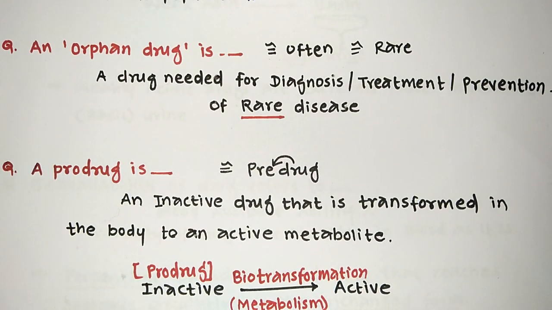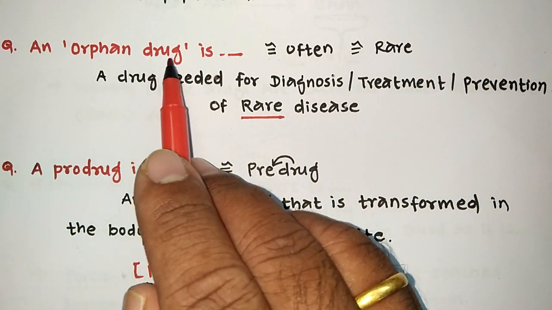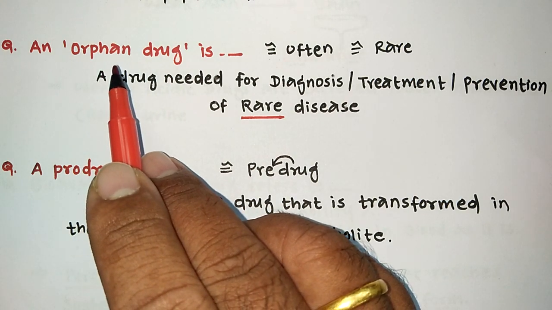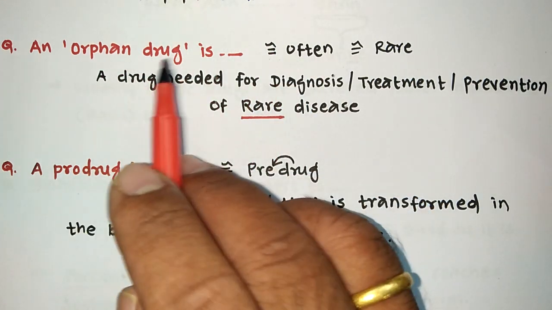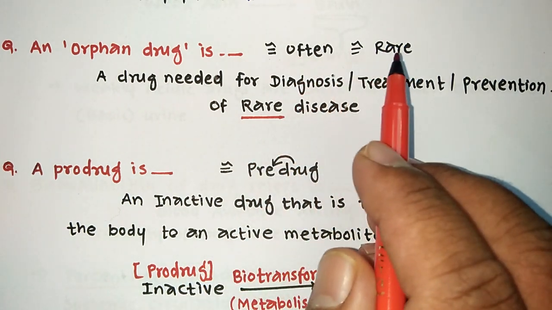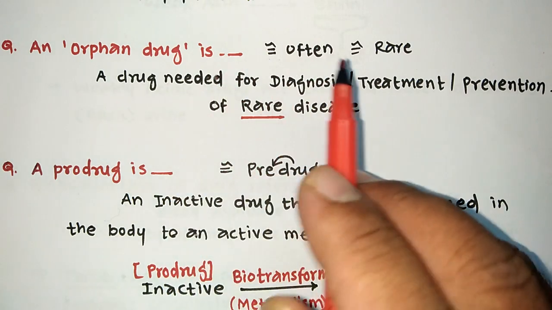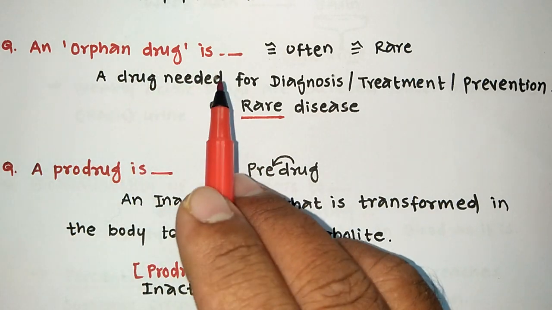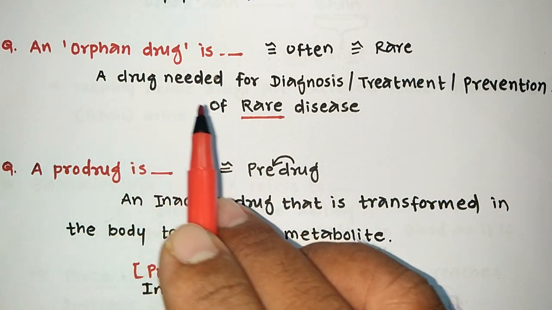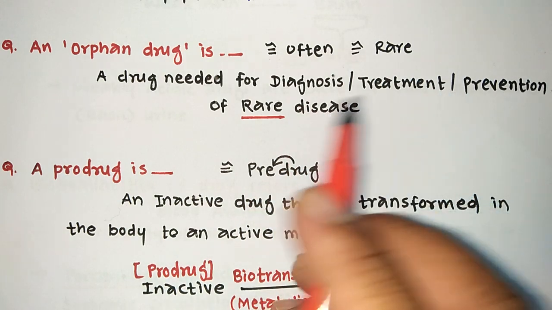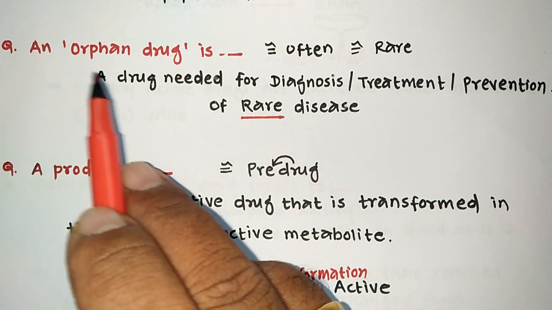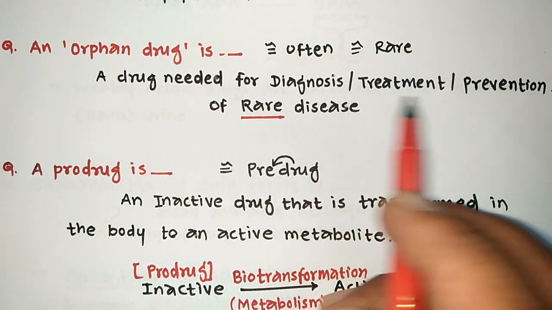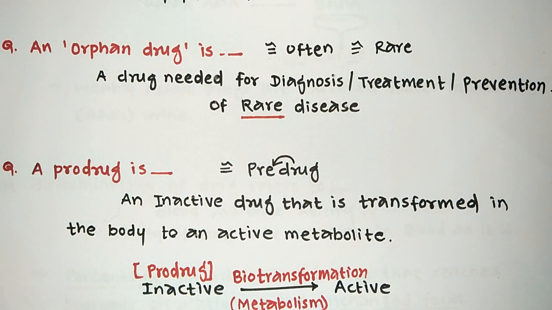So let's discuss the next question here. What is an orphan drug? What is the definition of an orphan drug? Just pronounce it as it is, orphan. Orphan is nothing but rare. So the drugs which are used for the diagnosis, treatment and prevention of rare diseases are the orphan drugs. The exact definition is: a drug needed for diagnosis, treatment, prevention of rare disease. So we can remember orphan drugs by the word orphan, meaning rare, and rare diseases are treated, diagnosed and prevented by these orphan drugs.